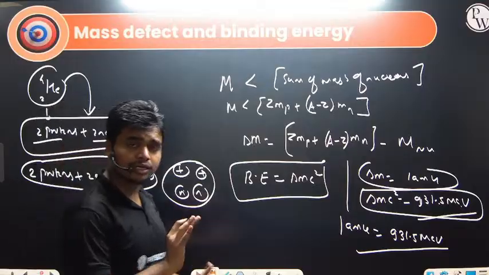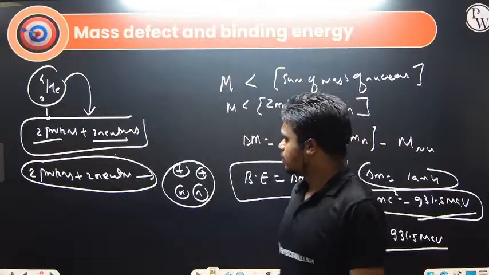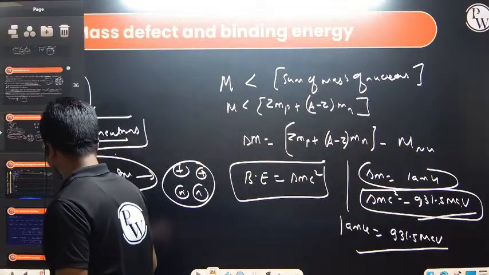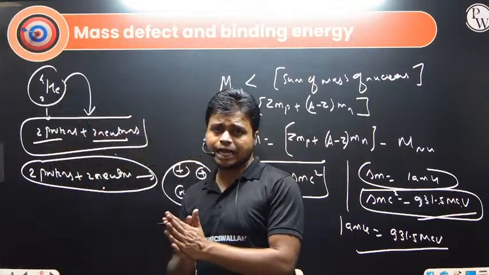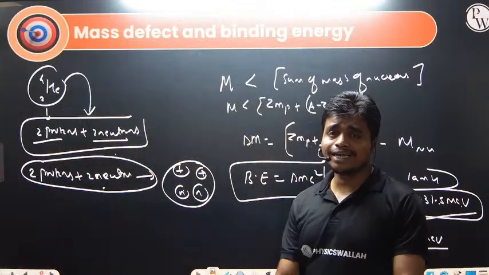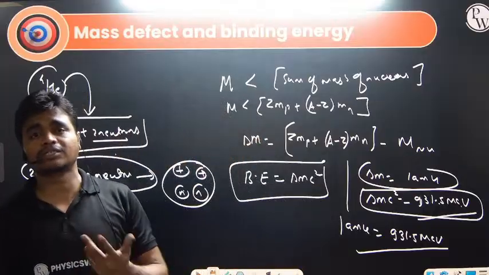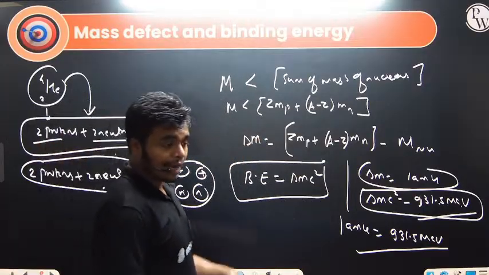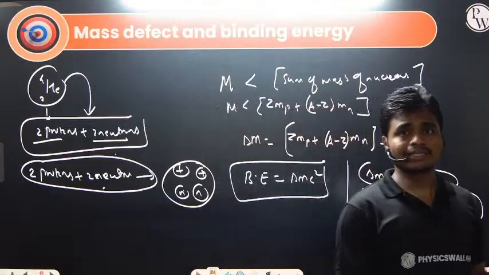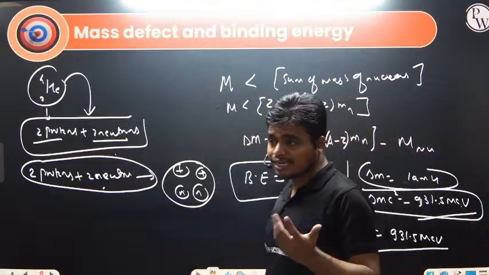I think this is clear to everyone, right? So energy will be released and energy will be absorbed. One thing we might have discussed in chemistry also: if energy is released during a chemical reaction, the reaction is more feasible and the product is more stable. If energy is absorbed during a chemical reaction, then the reaction is less feasible and the product is less stable.